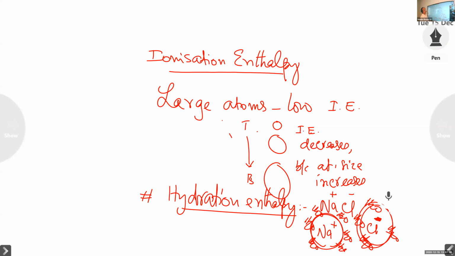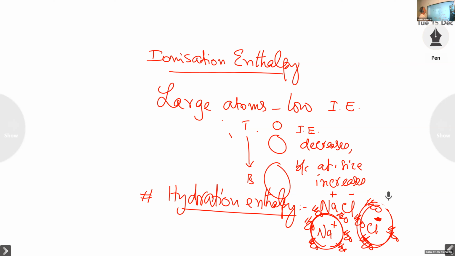And the amount of energy released during hydration is called hydration enthalpy or hydration energy. So hydration enthalpy is the amount of energy released when, for example, an ion is hydrated by water molecules, covered by water molecules.